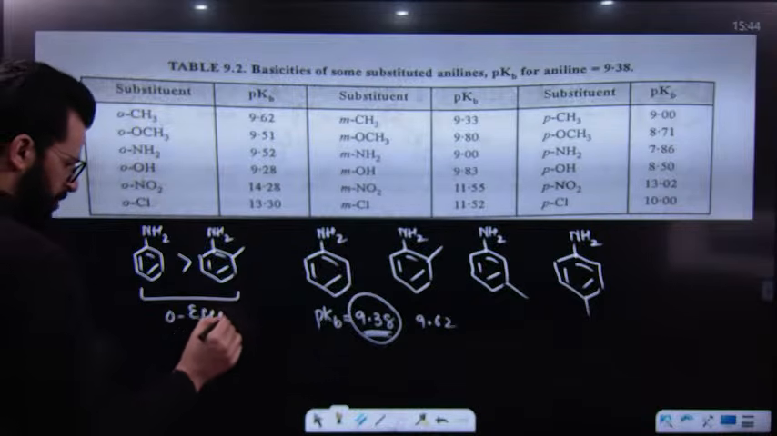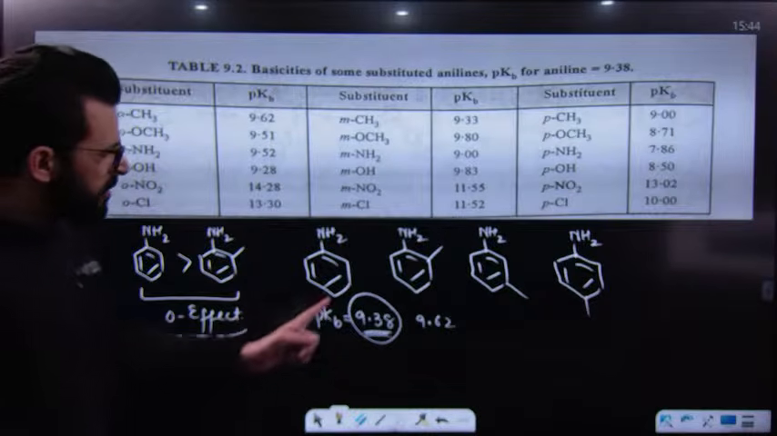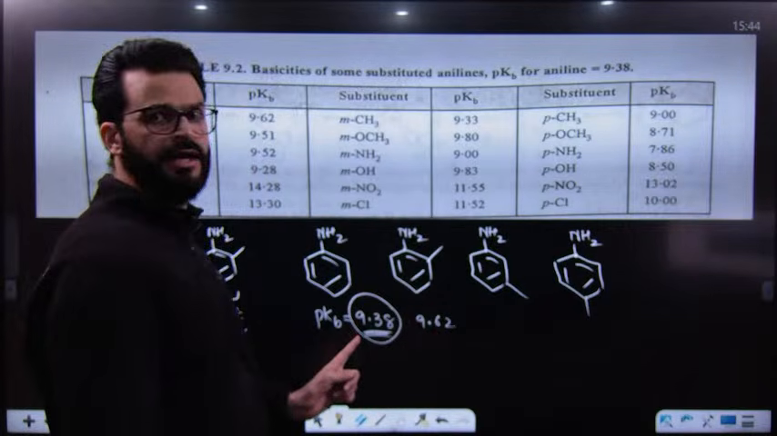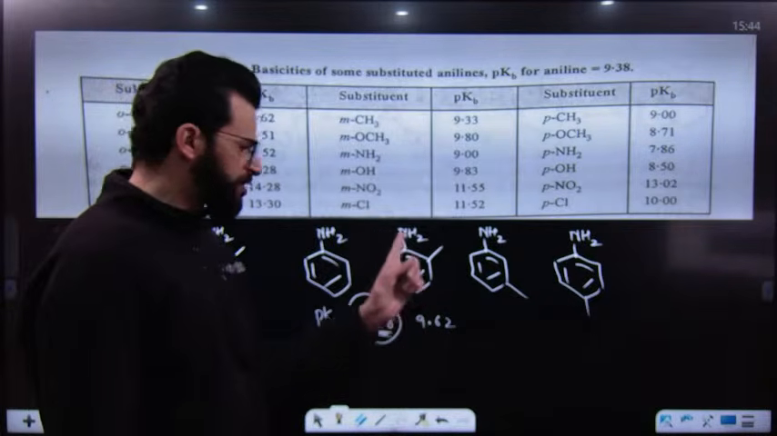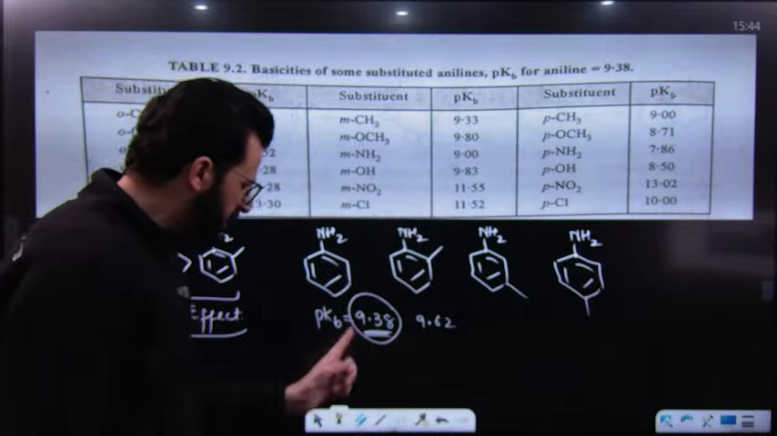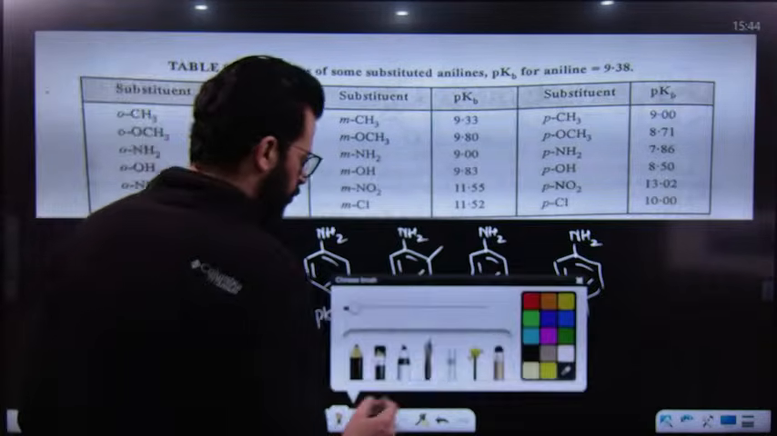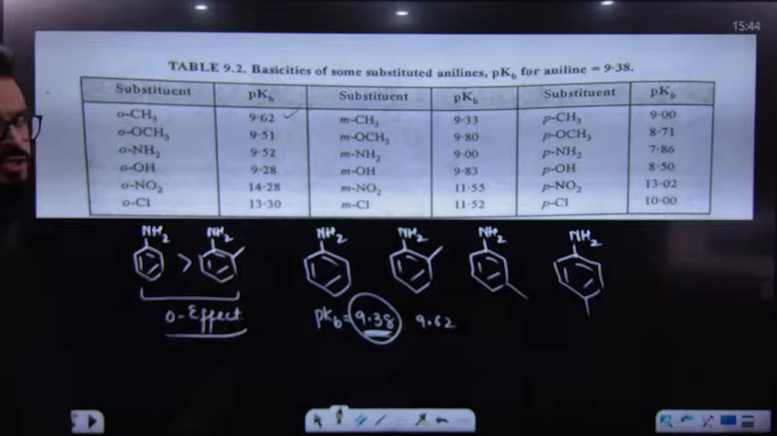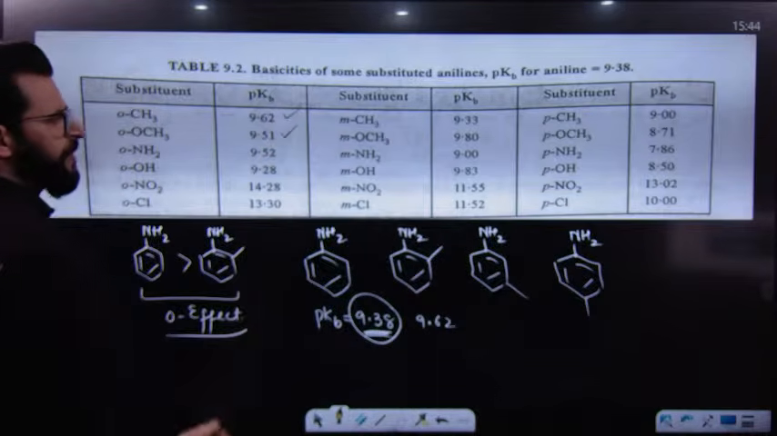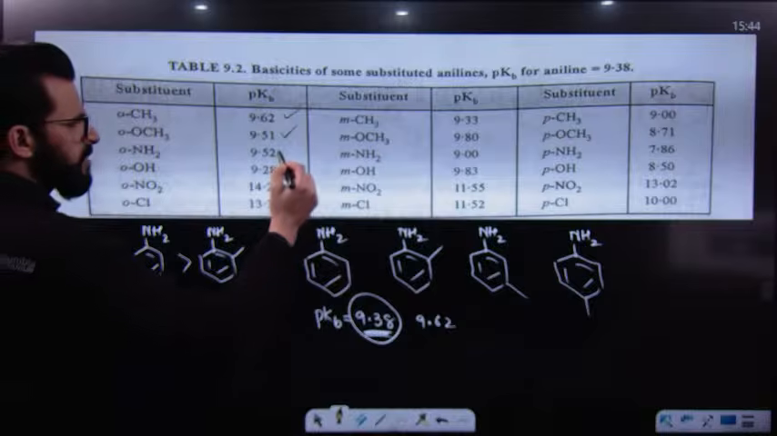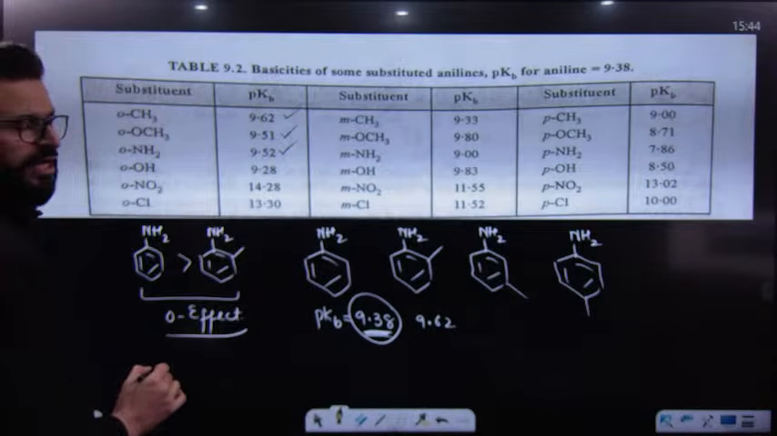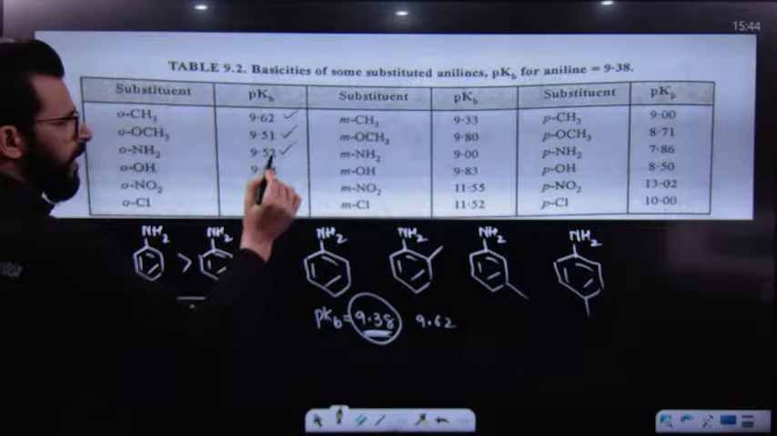I mean to say that the pKb value of ortho substituted aniline should be greater than 9.38. So have a look over here. This value is greater than 9.38. This value is greater than 9.38. So all these three values are greater than 9.38. So that's why the ortho effect is valid.